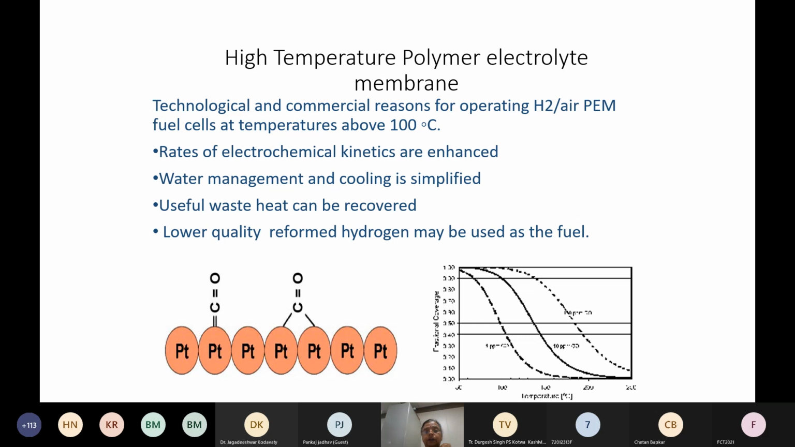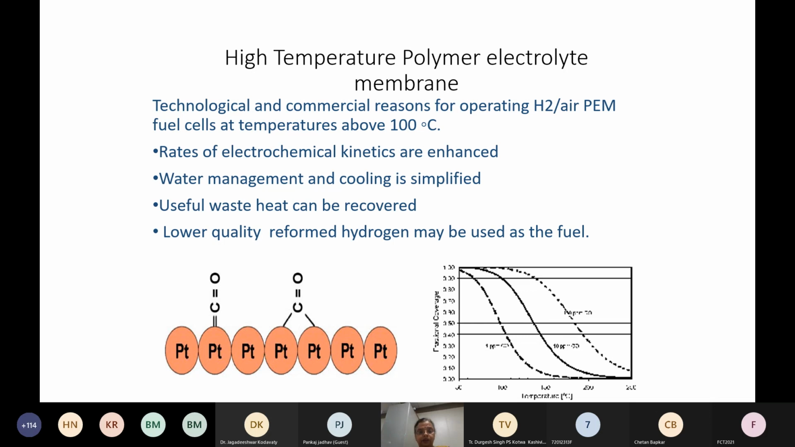What is the advantage if you go for a high temperature polymer electrolyte membrane? What has been found is that carbon monoxide, which is a major poison, if we operate the cell at higher temperatures, the tolerance of the platinum catalyst to carbon monoxide increases. So that is one of the major advantages you get. You can use a slightly non-pure gas, a reformer gas or something like that, so that we can have a fuel cell which is not very expensive. Our operating cost is less.